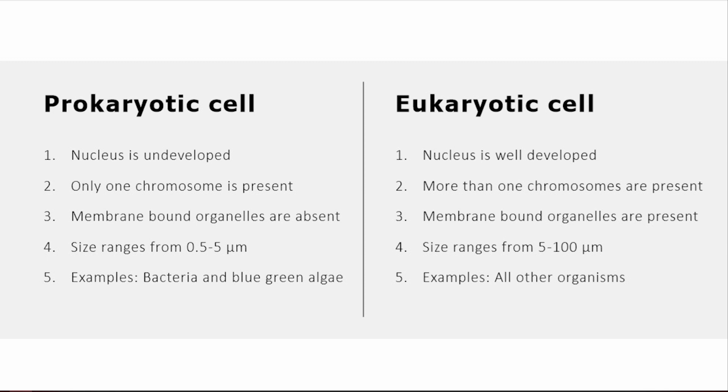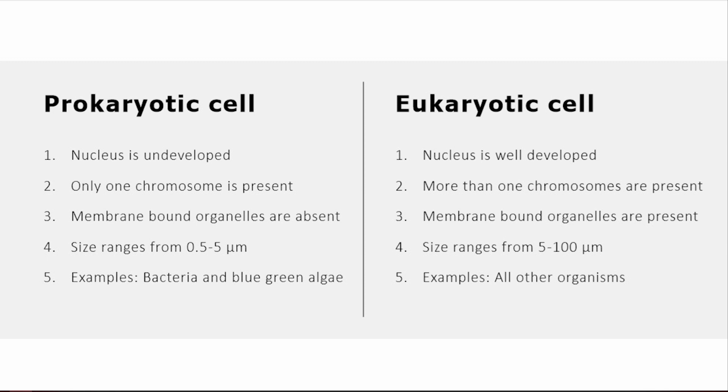Membrane-bound cell organelles are absent in case of prokaryotic cell, but all the membrane-bound cell organelles like mitochondria, Golgi body can be found in case of eukaryotic cells. The size ranges from 0.5 to 5 micrometer in case of prokaryotic cell, while the size ranges from 5 to 100 micrometer in case of eukaryotic cell, clearly saying that the prokaryotic cells are smaller than eukaryotic cell.